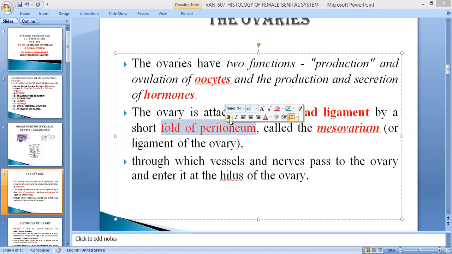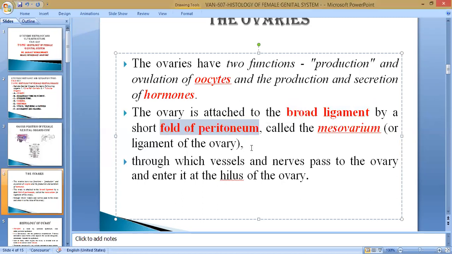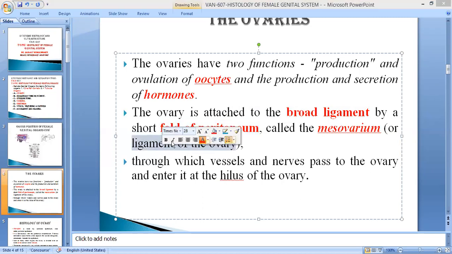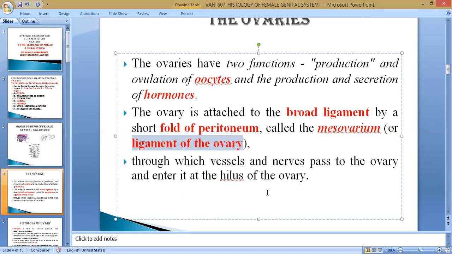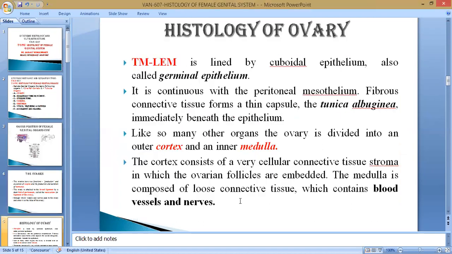This double fold of peritoneum, which comes in contact with the ovary, the ligament of the ovary is known as mesovarium, the ligament of the oviduct is known as mesosalpinx, and the major ligament of the uterus is known as mesometrium, through which the blood vessels and nerves pass and enter inside the ovary.